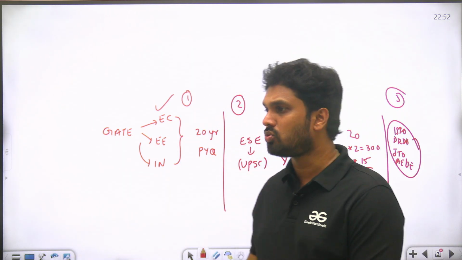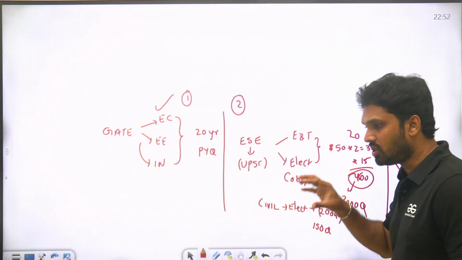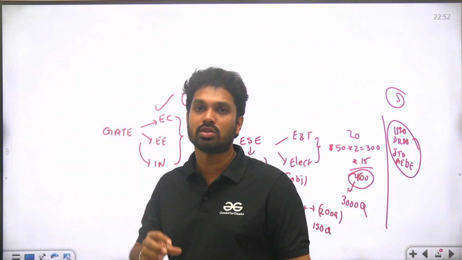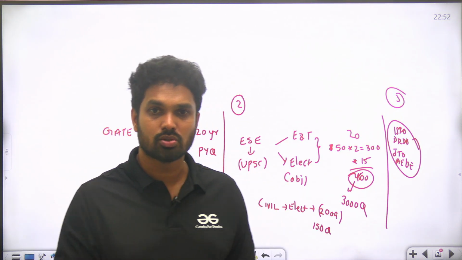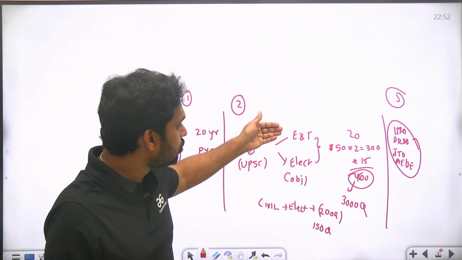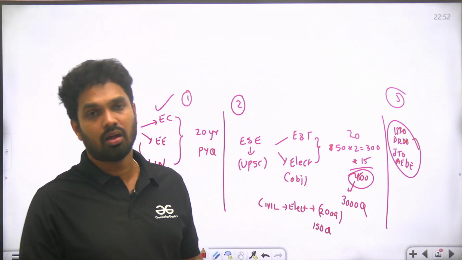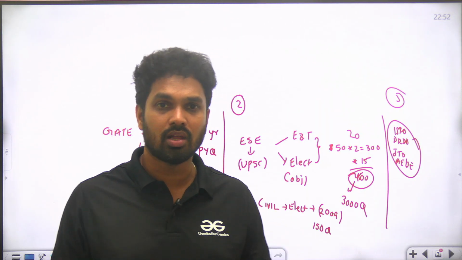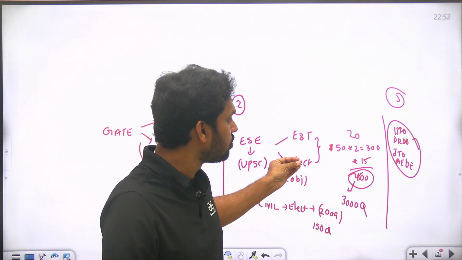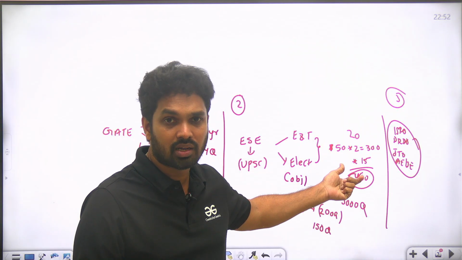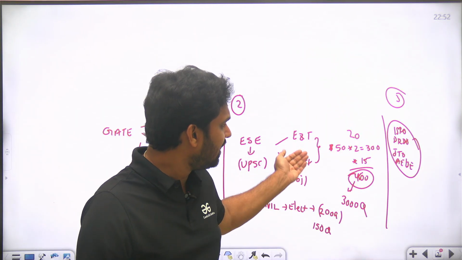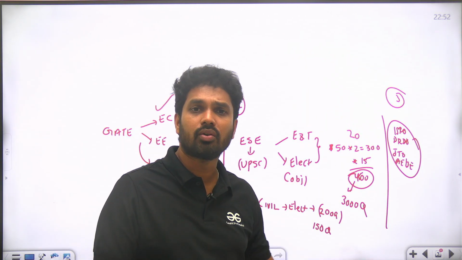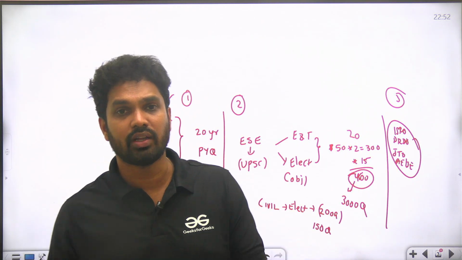And other than this, you can see the UPSC Electrical Engineering Service Examination. Here also the question papers are made by IIT professors or top university professors only. There are two specializations, electrical engineering and electronics and telecommunication. In this also, every year they give around 150 objective questions. For the last 15 years, taking electrical and EC together, you get 4500 questions. If you take 20 years, around 5000 questions.